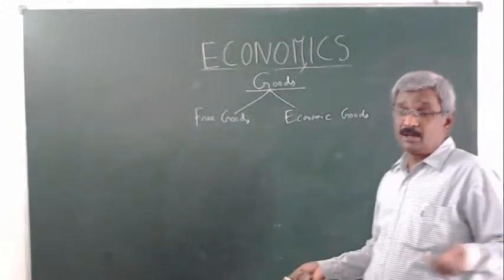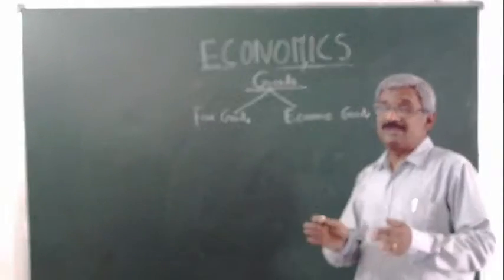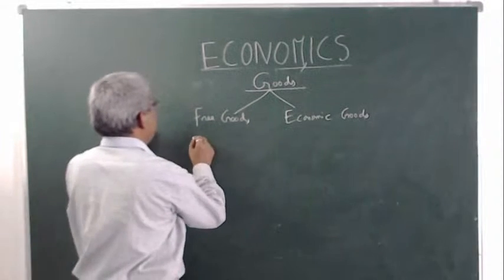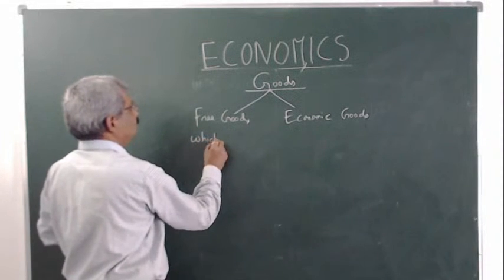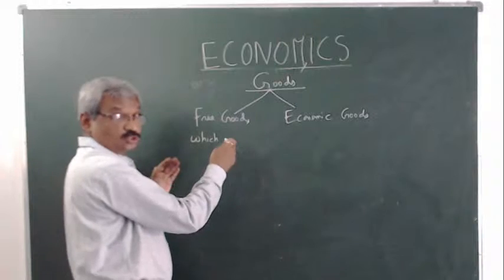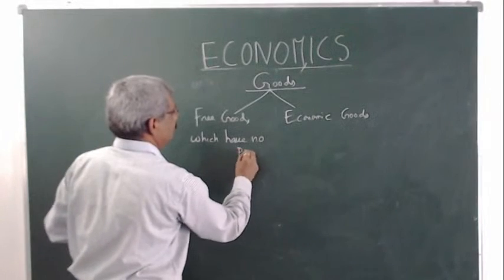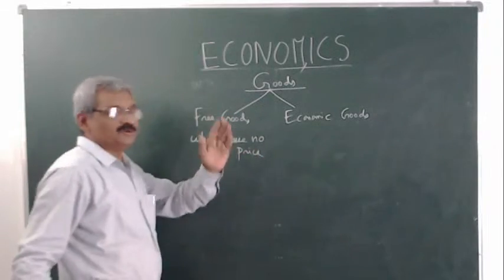What do you mean by free goods? The goods which have no price, that is called free goods.